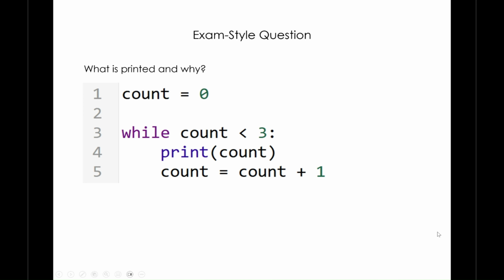Okay, let's have a look at this exam style question on while loops. On line number 1, we've got count equals 0. On line 3, our iteration starts. We've got while count is less than 3. Print count, count equals count plus 1. Explain what is printed. Try and explain why too. Come back to you in about 5 seconds.